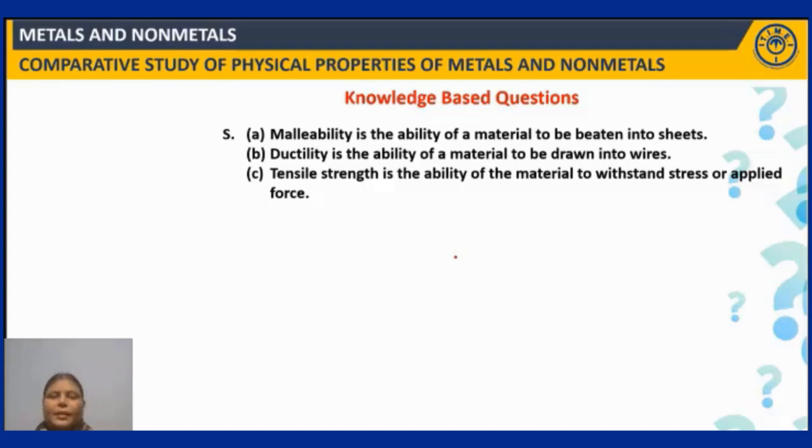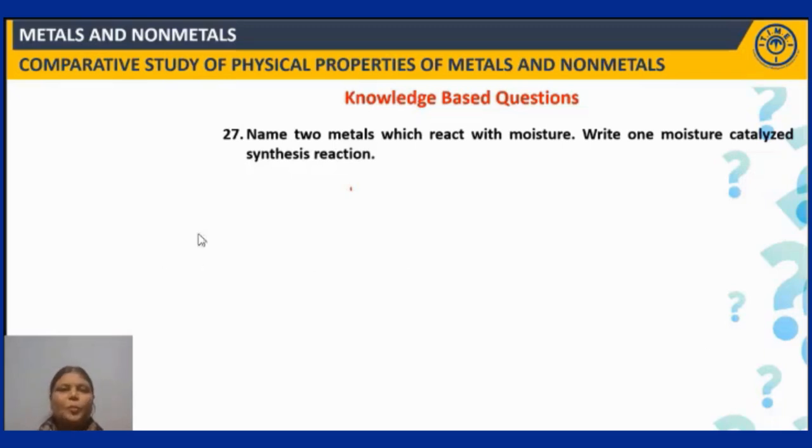Next question. Name two metals which react with moisture. You know that sodium and potassium react with moisture. Now write one moisture catalyzed synthesis reaction. Hydrogen and oxygen combine in the presence of moisture to form water.